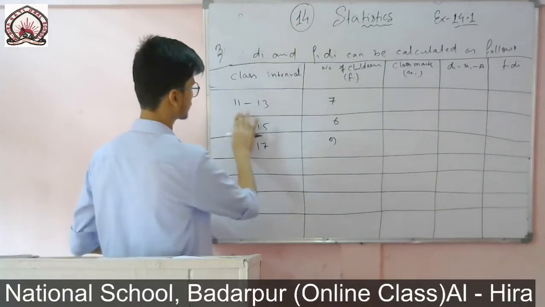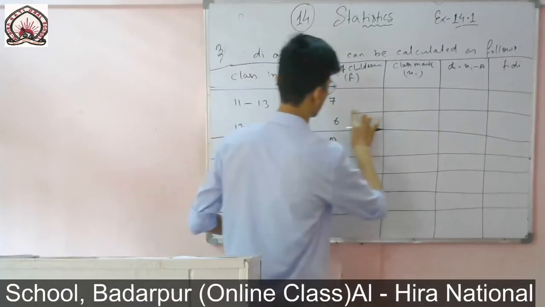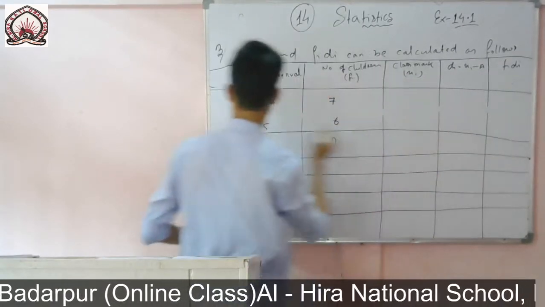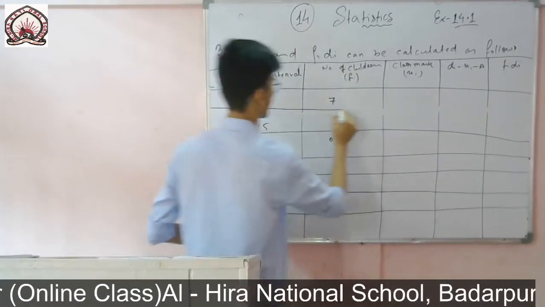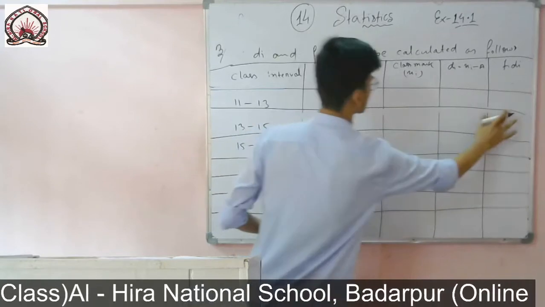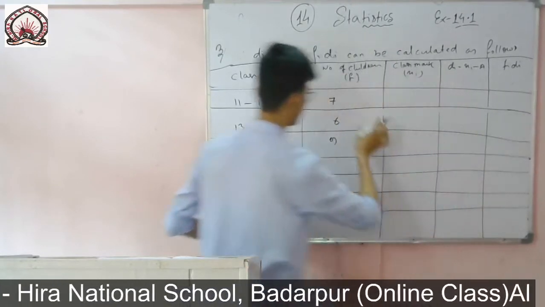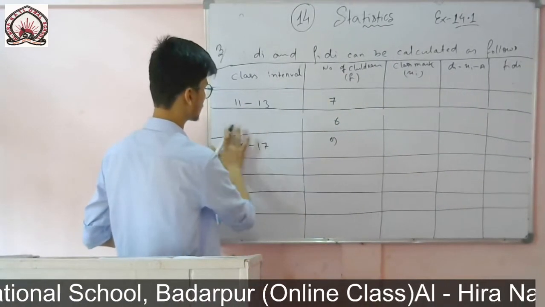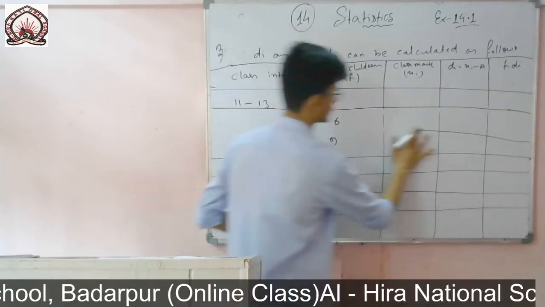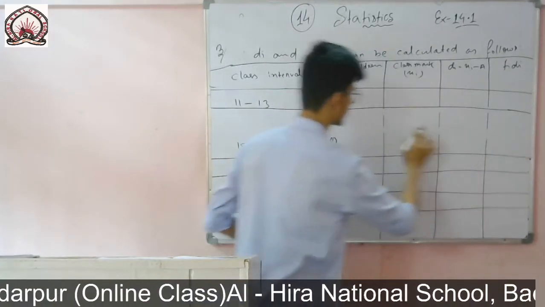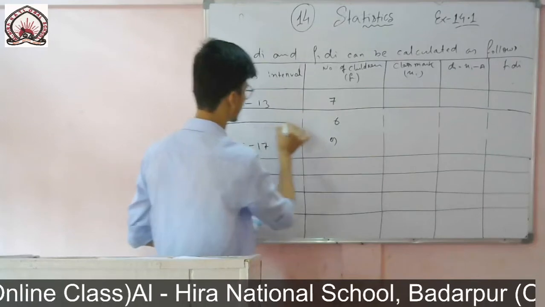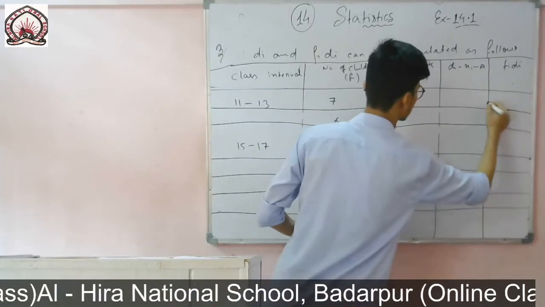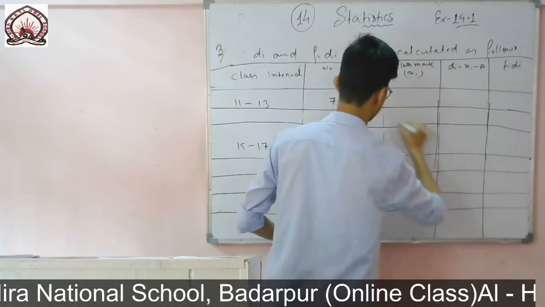I made this too big. You can make the table like this because you may feel difficulty in writing, that's why I am drawing these lines, so that you can see which value is in which line. You don't need to give these lines, just make the box or the perpendicular ones.